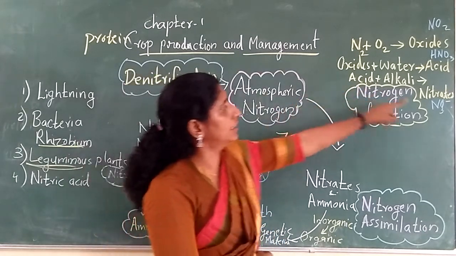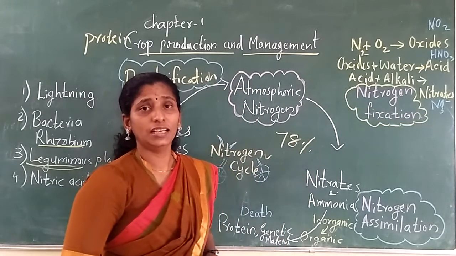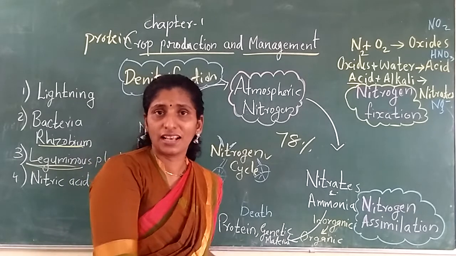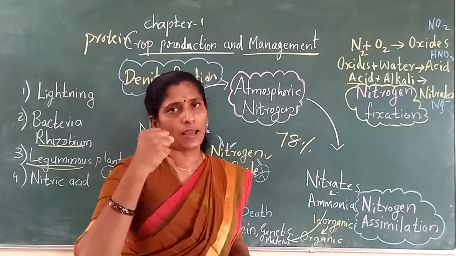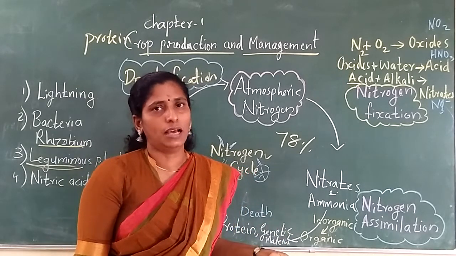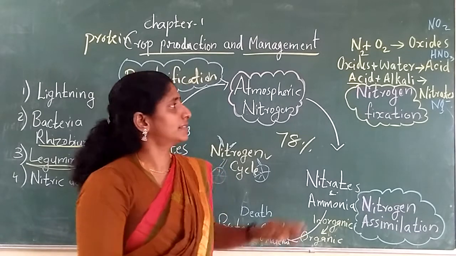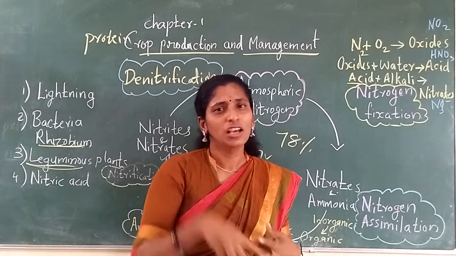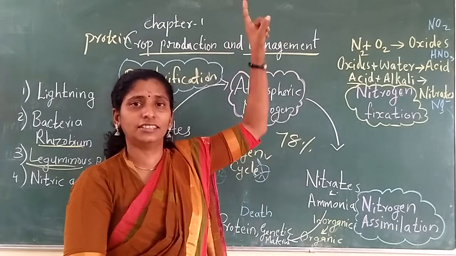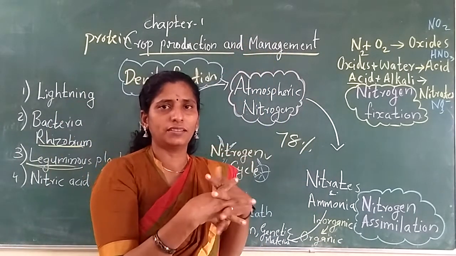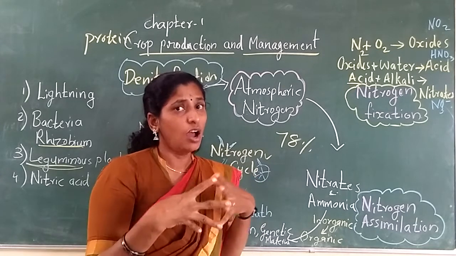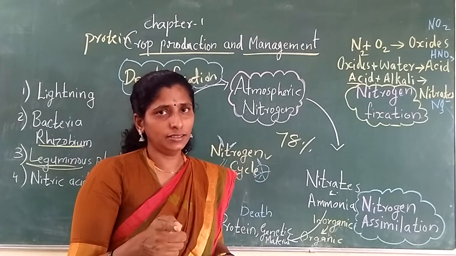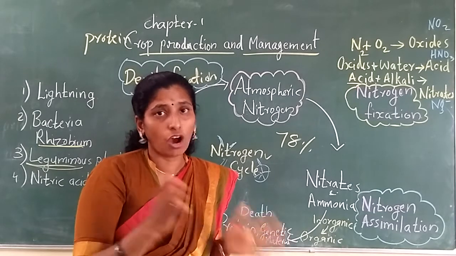But it is in the form of acid, and the acid can't be taken by the plants. So these acids will combine with alkali. See, it is all combinations only, so don't get confused. First the nitrogen combines with whom? Mother. Who is mother? Oxygen. Combined with the oxygen, it forms nitrogen oxides.